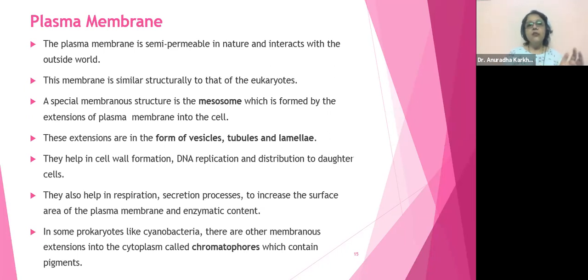And then we saw that this plasma membrane or the mesosome is having 2 basic functions. The first function was in cell division of the bacterial cell, and the second function was to store the enzymes for respiration, correct? So that is what we saw in plasma membrane, and we saw a word called chromatophore, especially in cyanobacteria. So cyanobacteria are like bacteria, but they are blue-green in color. So many a times people call them blue-green algae, correct? So that was your chromato. Chromato means color.